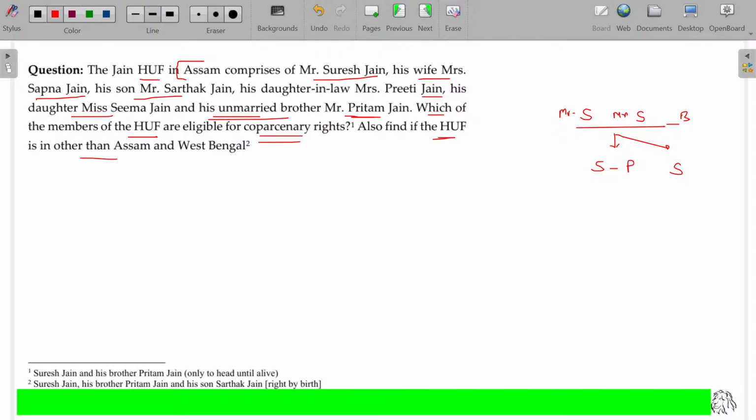First one is all about Assam. Who has the right? Mr. S has the right. Who else will be eligible for partition? Son, daughter, brother also will have the rights. When will they have them? Only on the death of the Karta. By birth they will have the right only in areas other than Assam and West Bengal. As this is Assam, Mr. S only has the right. Okay, clear?